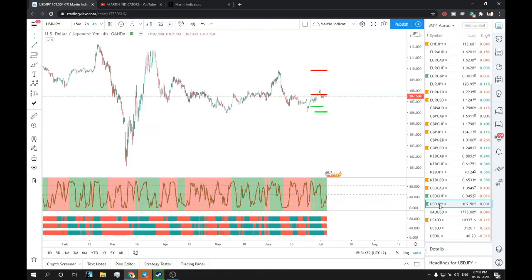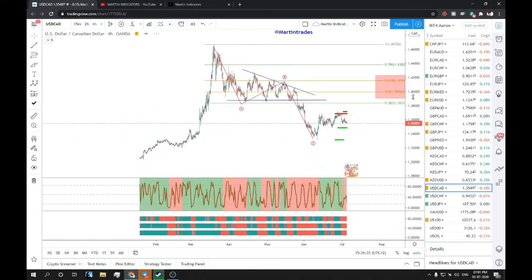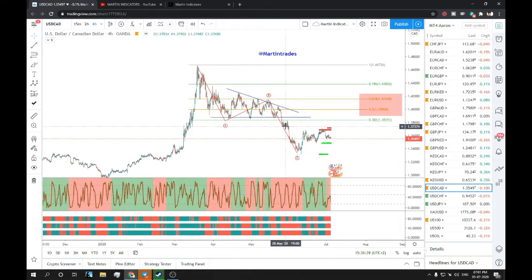Sorry, USD CAD. Yeah, USD CAD, you can see how nicely this descending triangle broke out, and it was a very good trade setup. It broke out of the descending triangle bearish pattern, so people would have made tons of money in that trade.